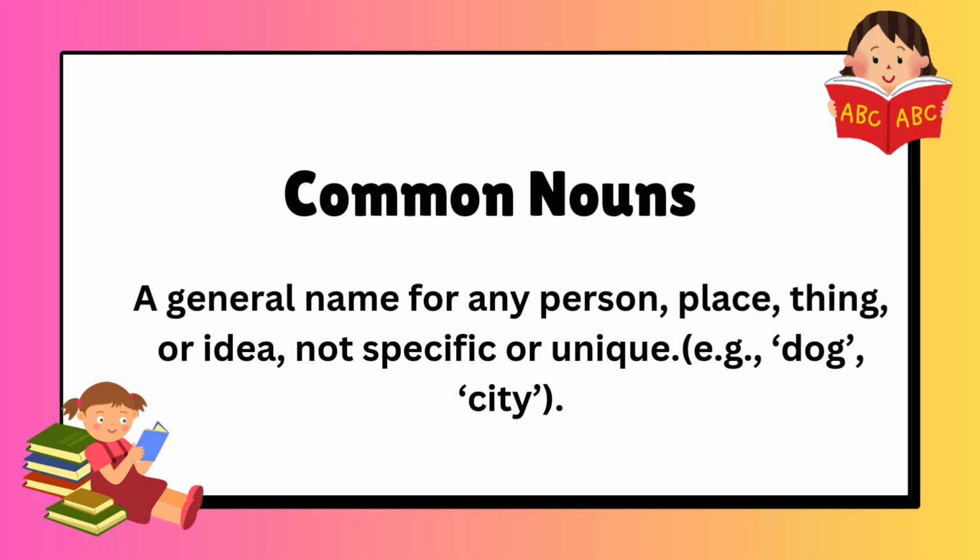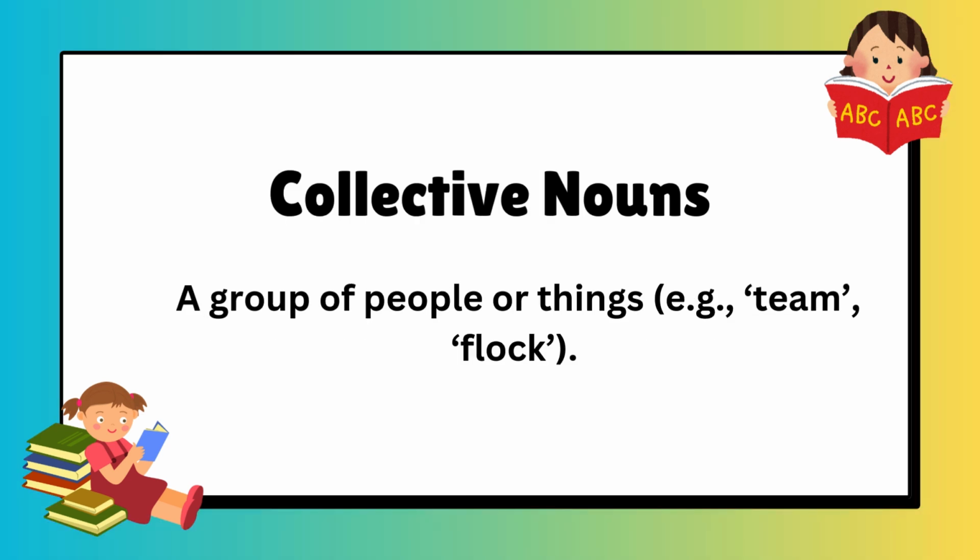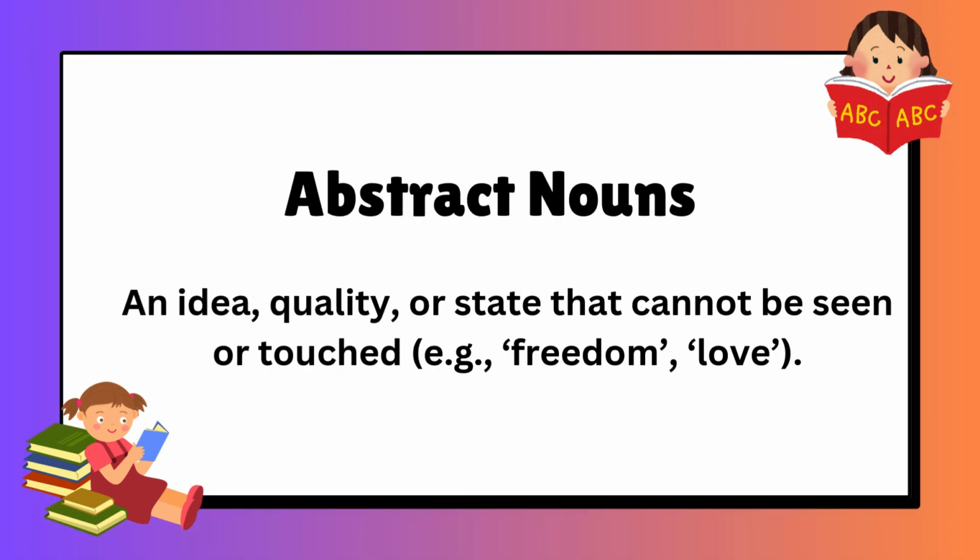Common nouns, a general name for any person, place, thing, or idea, not specific or unique, e.g., dog, city. Proper nouns, the specific name of a particular person, place, or thing and is always capitalized, e.g., Alice, London. Collective nouns, a group of people or things, e.g., team, flock. Abstract noun, an idea, quality, or state that cannot be seen or touched, e.g., freedom, love.